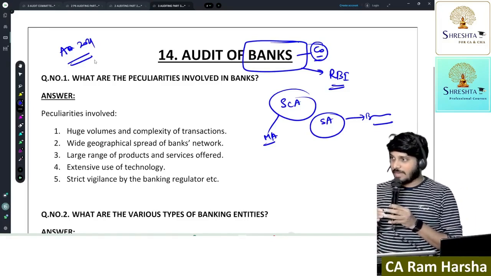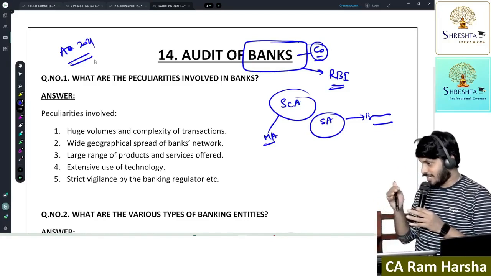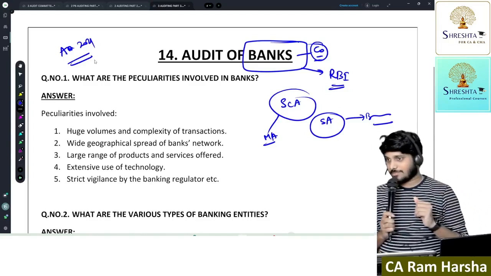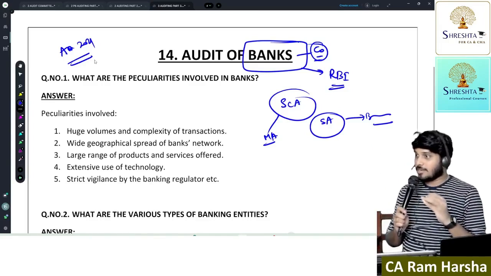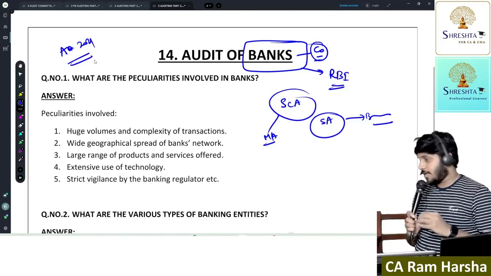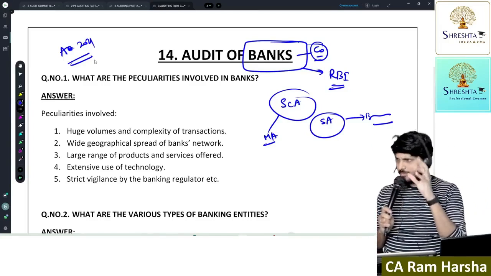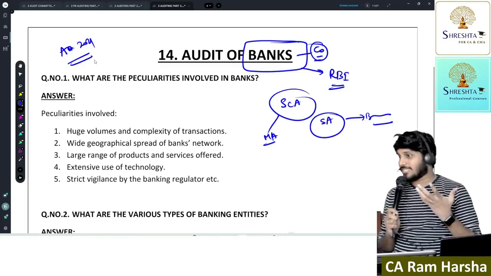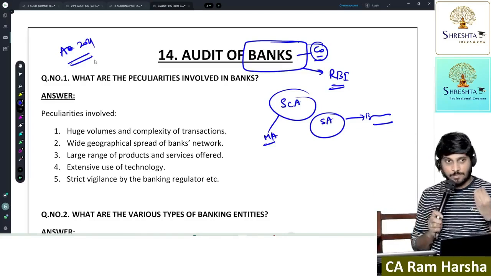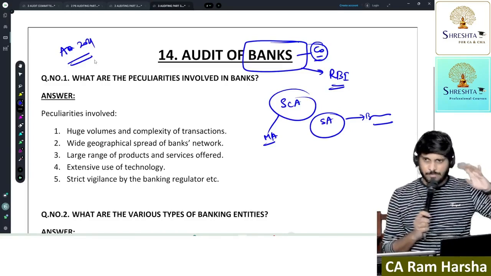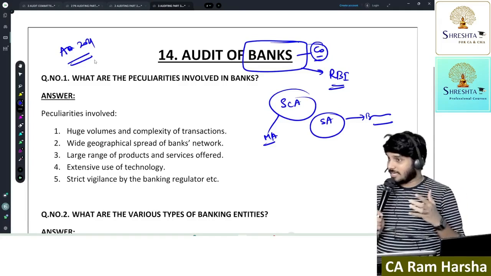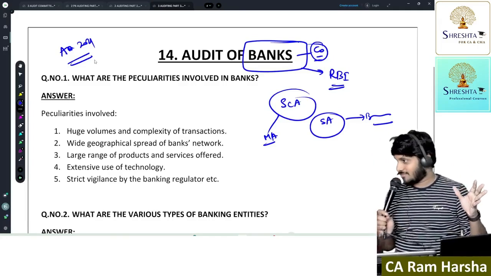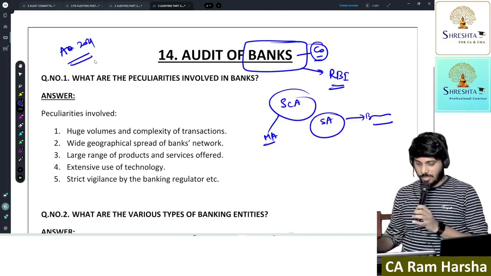Now the auditors of a bank will also give the same audit report, in SA 700 format. The same principles apply, but CARO does not apply. And bank auditors have to give an additional report called the long form audit report. Now in this bank chapter, the major point in our subject is how to do audit of advances. What are the various NPA norms for advances? This is one typical topic. How to calculate drawing power. In the last exam, they asked a calculation of drawing power question. Getting it? All that we are going to learn.